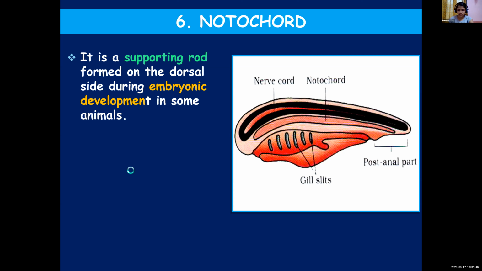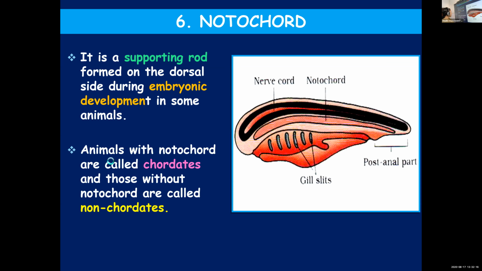Backbone, or vertebral column. It is a supporting rod. You can see the picture of the notochord and nerve cord. In vertebrates also we have a nerve cord as well as a notochord. The nerve cord changes into your brain and spinal cord, your nervous system, whereas the notochord becomes the vertebral column. It's a supporting rod present on the dorsal side during embryonic development in certain animals.